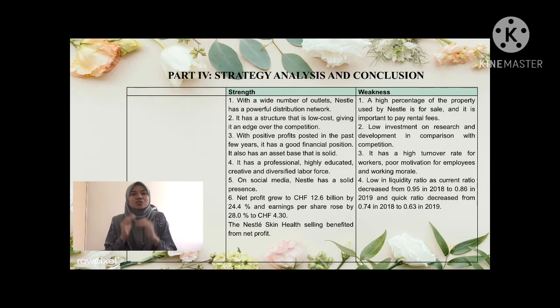So from the SWOT matrix, or the TOWS matrix, I worked out strong strategies for Nestle to overcome their weaknesses and their threats, and to give Nestle more strengths and more opportunities.